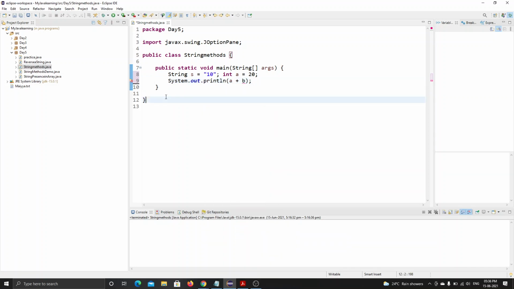It's already showing me an error here. See, b cannot be resolved to a variable, because, sorry, yes, I have written this right. See, it is now giving an error.